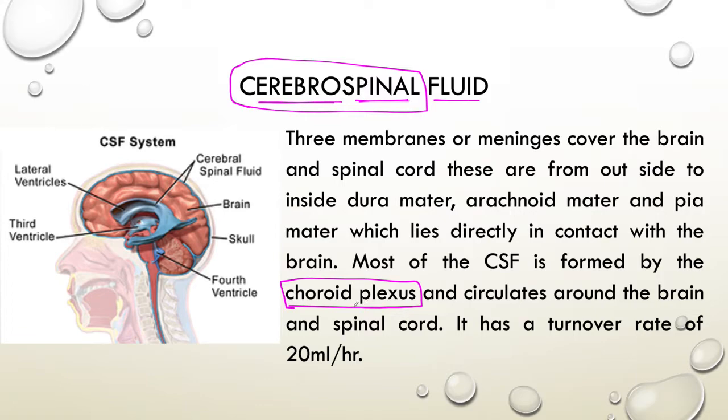This can be a 1 mark question, so just remember it very clearly. The question can come like this: from where is the cerebrospinal fluid produced in your brain? The answer will be the choroid plexus area.